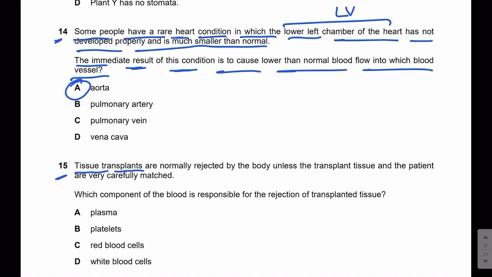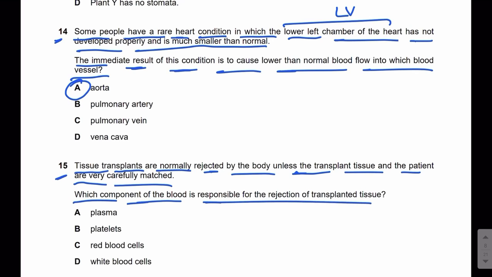Tissue transplants are normally rejected by the body unless the transplant tissue and the patient are very carefully matched. Which component of the blood is responsible for the rejection of transplanted tissue? Guys, the answer is white blood cells. You should know that the transplanted tissues are rejected by the lymphocytes. This is very, very important.